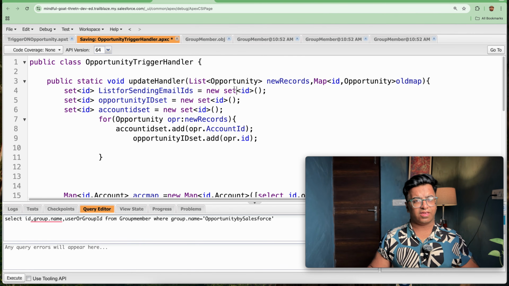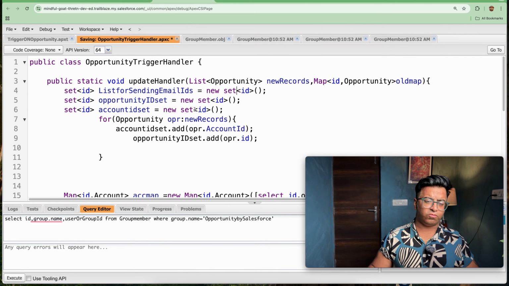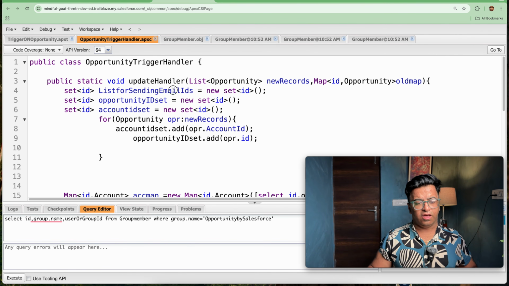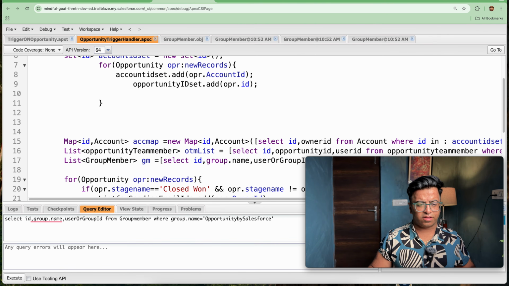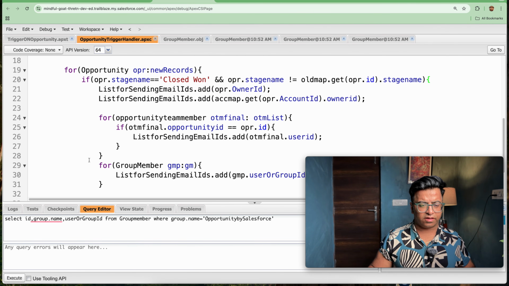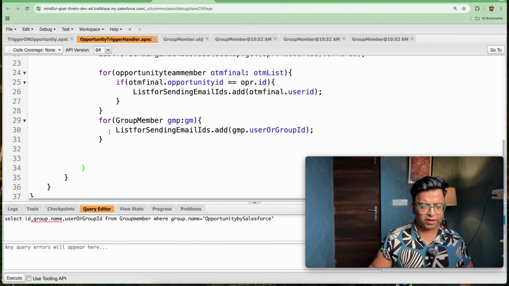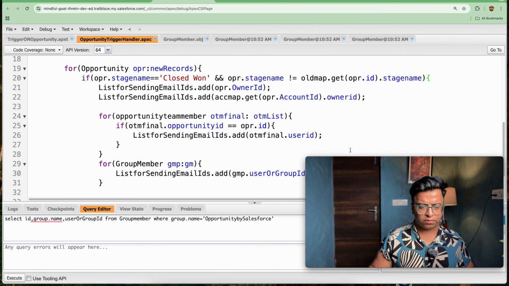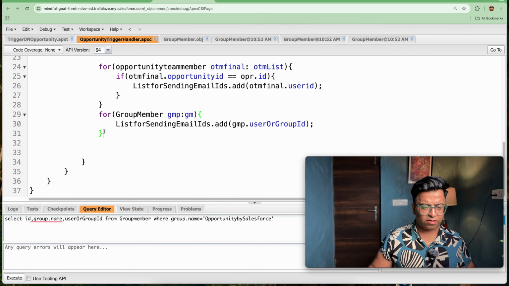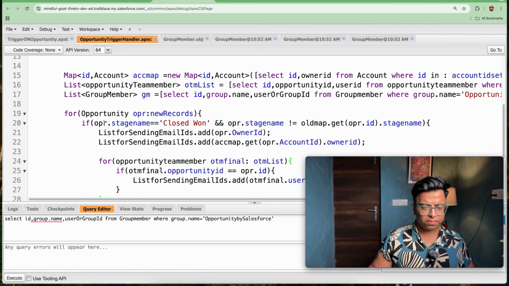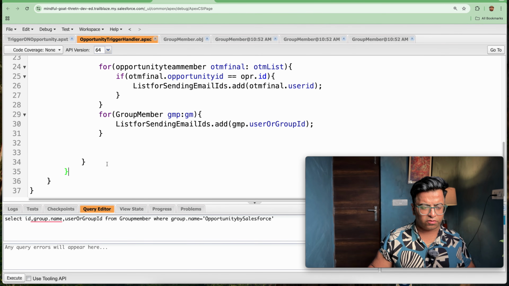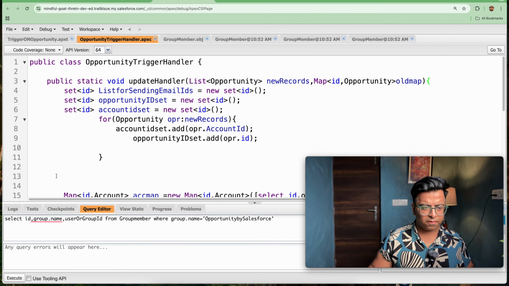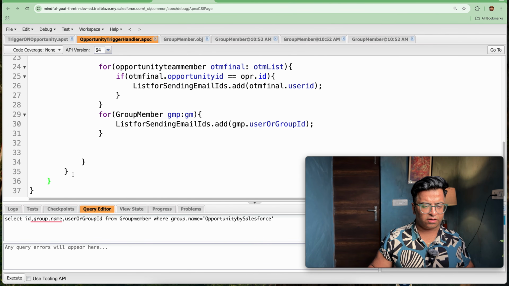Now we just need to send an email to the users for whom we have created this list. So I will be creating a separate method out of here. So where is this method getting closed? Let's see. If I compare this bracket here, this one gets closed here, this one gets closed here. And if I talk about this bracket, I think we have an extra bracket here. Now this is the bracket for this method.